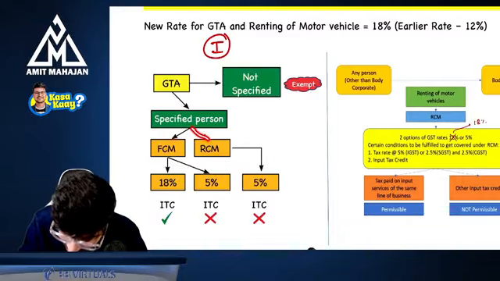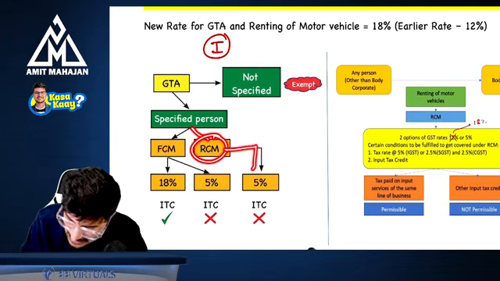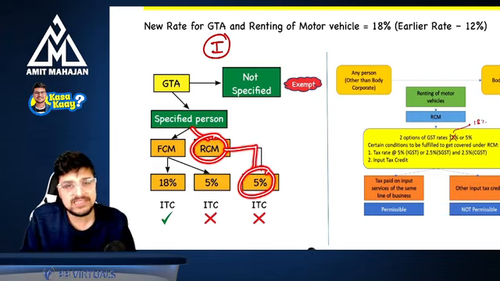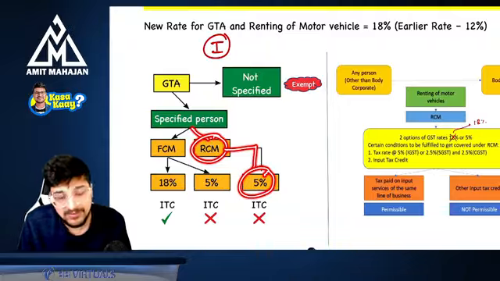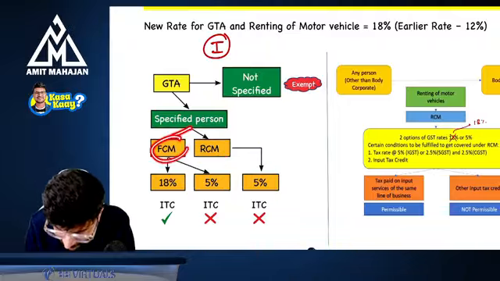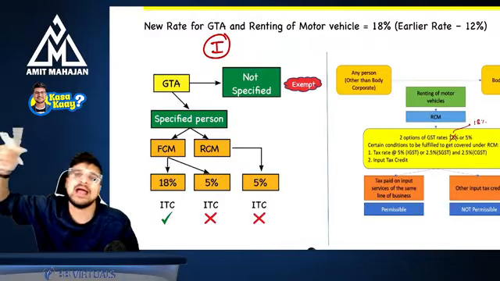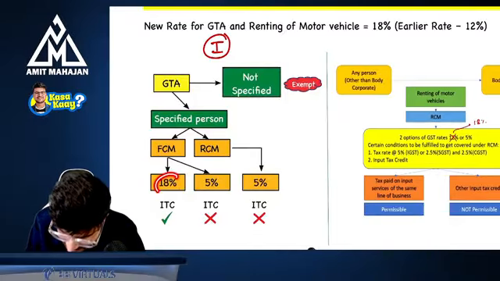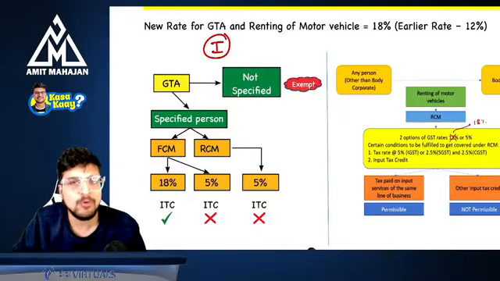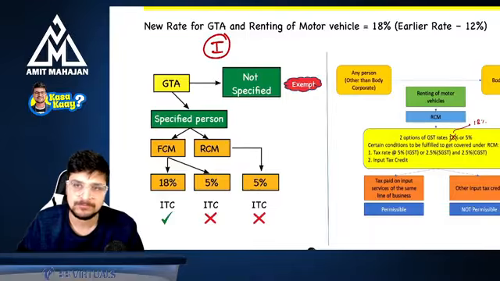If you are taxing it under reverse charge mechanism, then the recipient will pay GST at the rate of 5%. Perfect. If you are charging it under forward charge mechanism, the supplier will get two options. One was 12% and 5%, but now it has become 18% and 5%. This is the only difference. I hope you are clear with it.